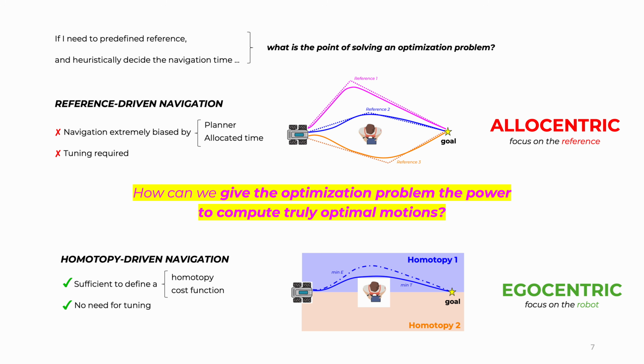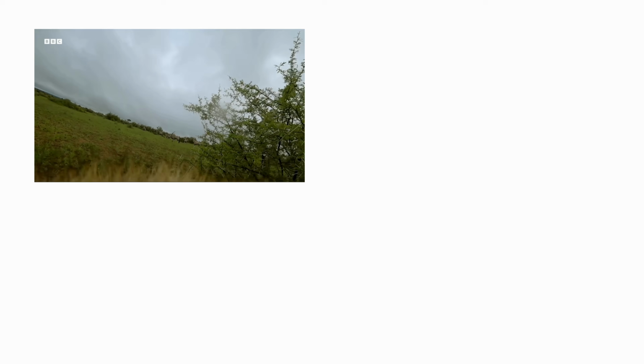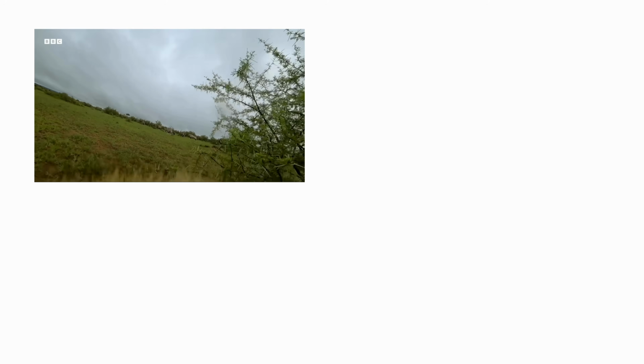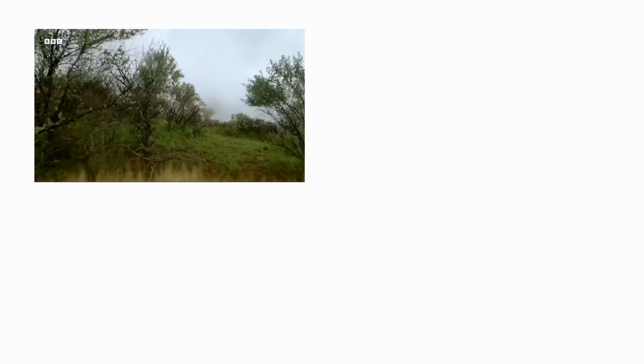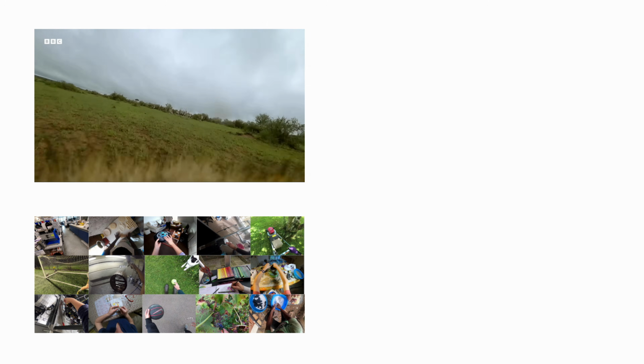And in fact, if we look into nature, we see that something similar happens. Here, you are seeing a cheetah hunting antelopes, and the cheetah is taking all its decisions for avoiding obstacles and running in nature from its own first-person viewpoint. And if we think about it, we humans operate in a similar manner.